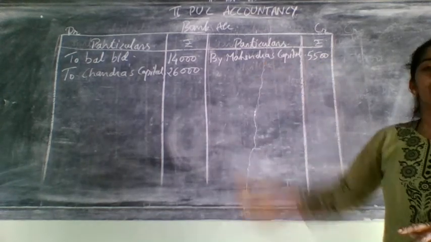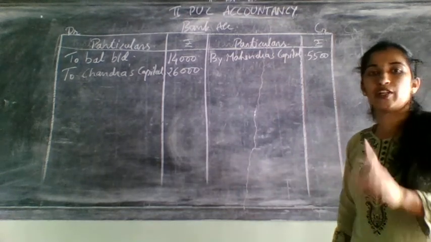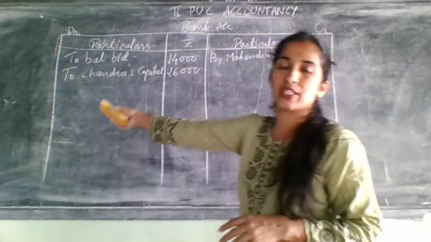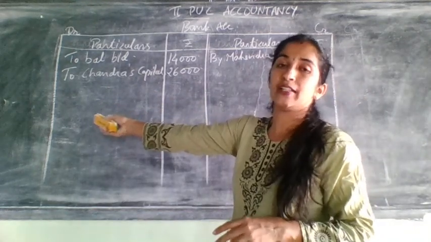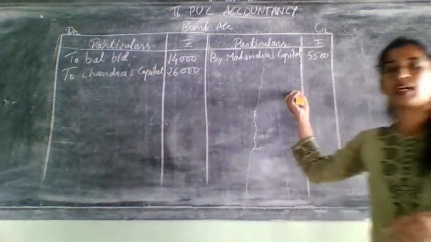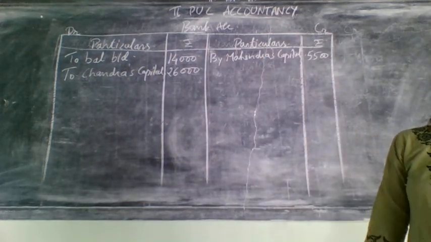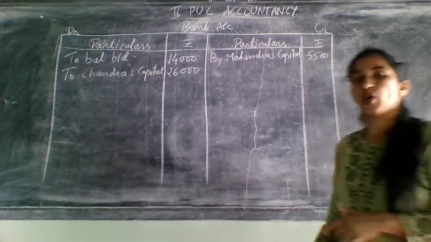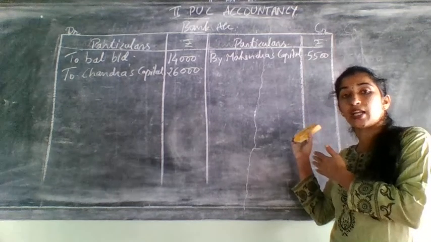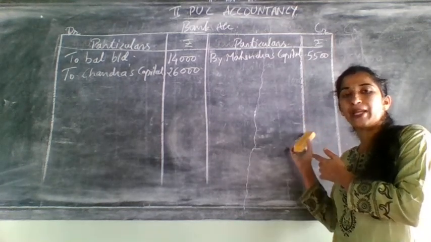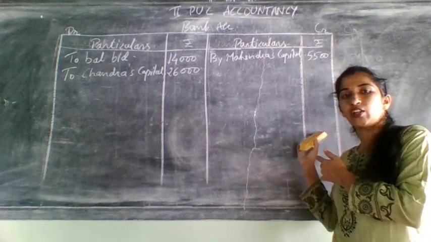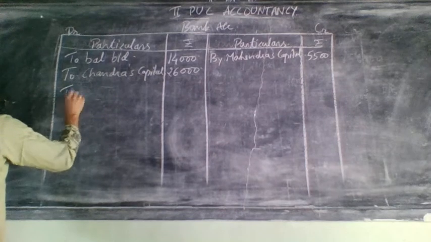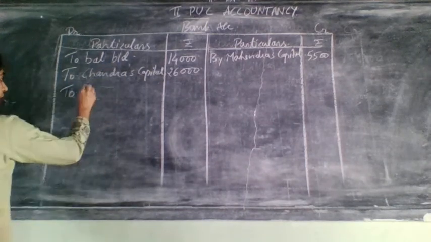So don't do like that. Where you need to write? You need to write it here in the bank account. The difference amount needs to be written in the bank account. So Mahendra's capital came on which side? Credit side, debit side, there in partner's capital. Here it will come on the credit side. Next one is Surendra. Under Surendra's capital in the capital account, you have written by bank on the credit side. When you have written it on the credit side, now it will appear on which side? Debit side of the bank account.